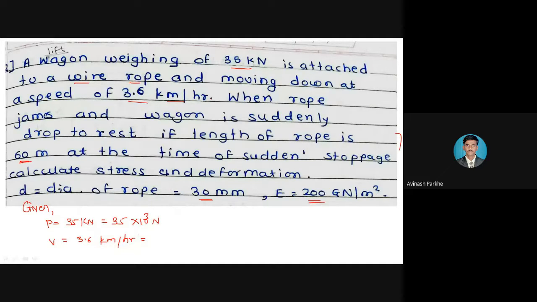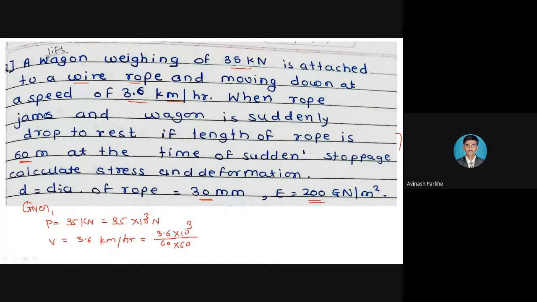So how to convert? If I have to convert in meter per second, what we have to do? Kilometer. जर मीटर मध्ये करायचं असेल तर आपल्याला बघा 3.6 into 10 raised to 3, किलोमीटर is converted in meter. आवरचं जर आपल्याला सेकंदामध्ये करायचं असेल तर what we have to do? Hour. 1 hour is equal to how many seconds? 60. Yes, 60 into 60.